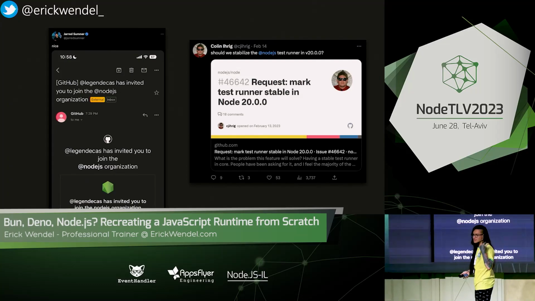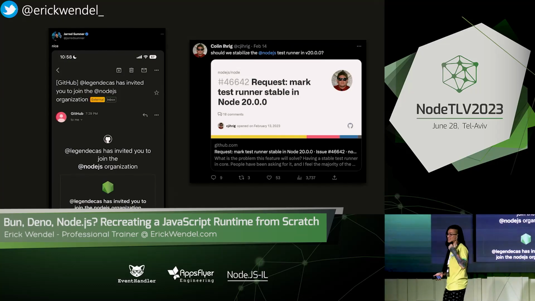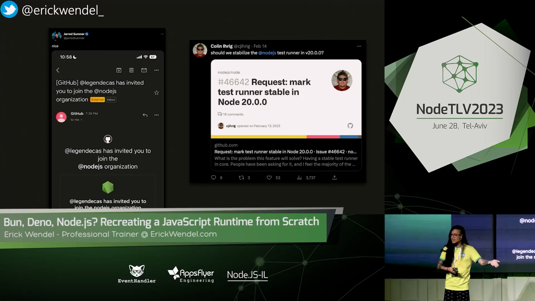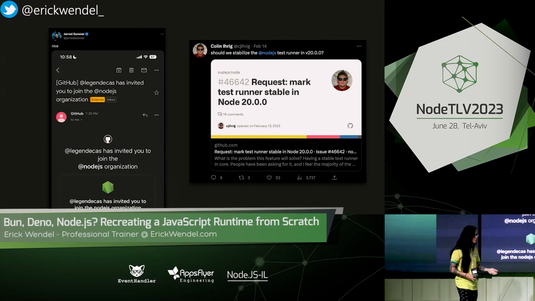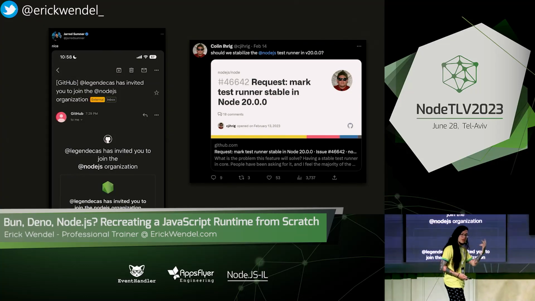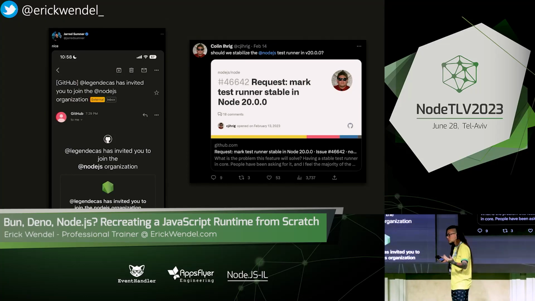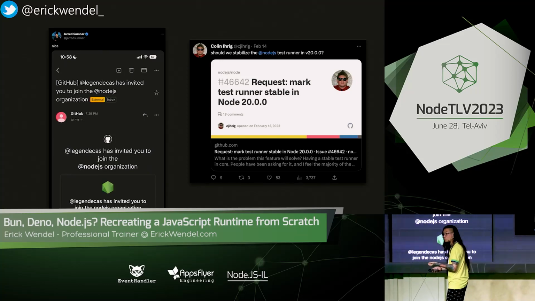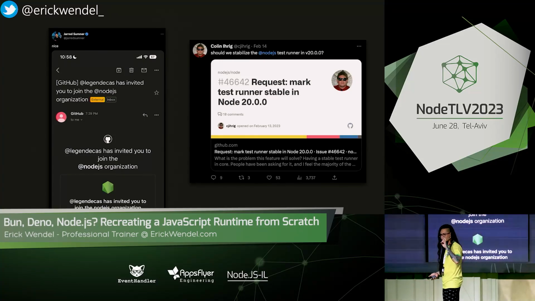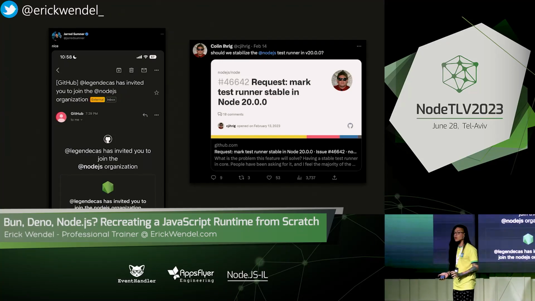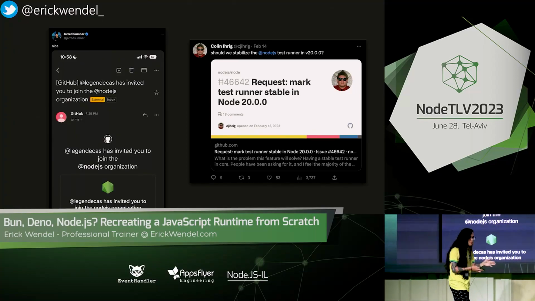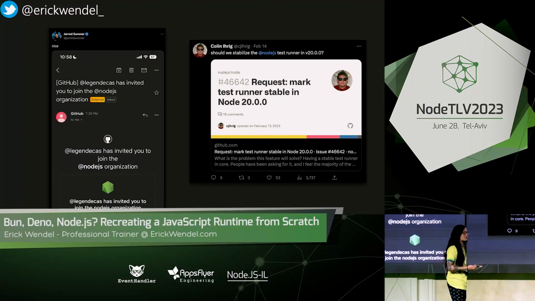And Colin, who just gave a talk here, he's part of Libuv. He wrote a lot of the code of Libuv. He's been working on Node.js for a long time. He joined Deno, and he also introduced a lot of new functions because, with all this competition, we can say, oh, this is in demand, we should implement it or make it faster.